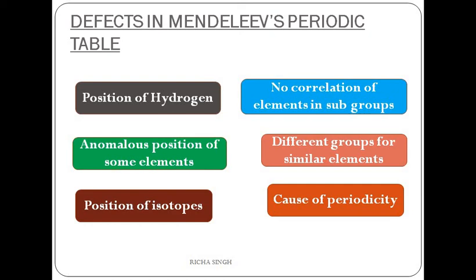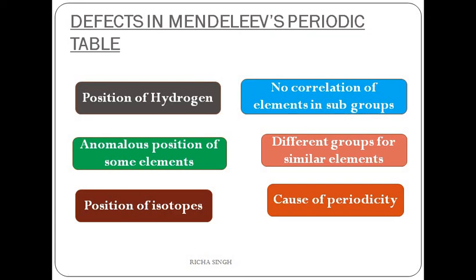Similarly, chlorine has two isotopes with mass numbers 35 and 37. They also do not have any proper position in the periodic table. Then there was no correlation of elements in the subgroups. According to Mendeleev, elements placed in the same group must resemble in their properties, but there were no similarities among the elements in the two subgroups.